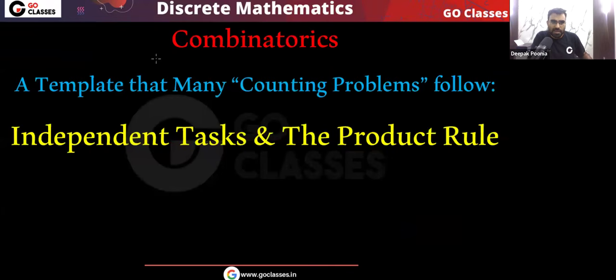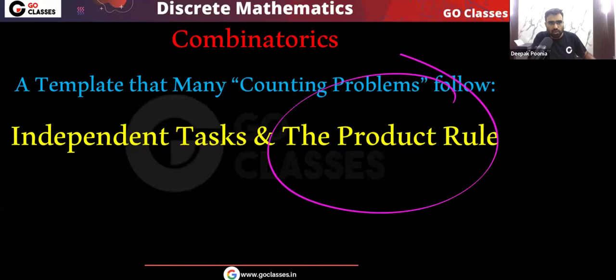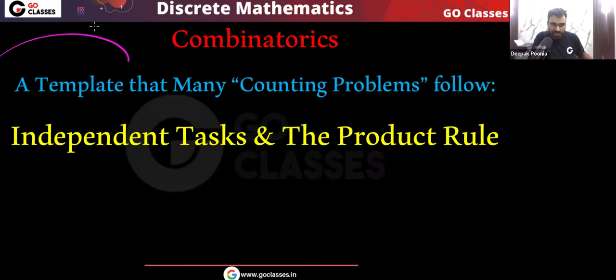Now let's see a template which many counting related problems follow. This template is very simple. We have some independent tasks, and we need to complete all these tasks. We need to complete task T1 and T2 and T3 and so on. So we will apply the product rule. Very simple.